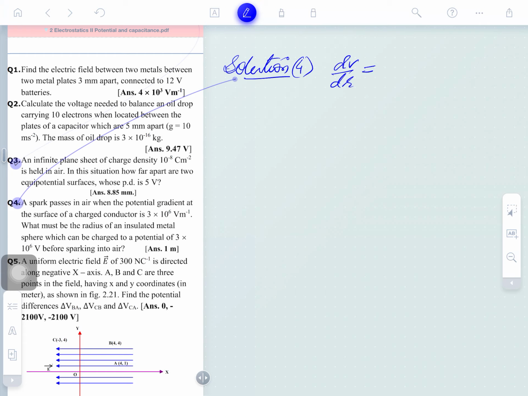Change in potential with respect to position is called the potential gradient. At the surface of a charged conductor the potential gradient is 3 into 10 raised to the power minus 6 volt per meter.